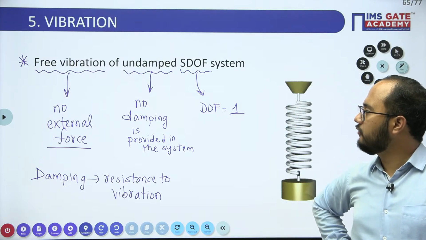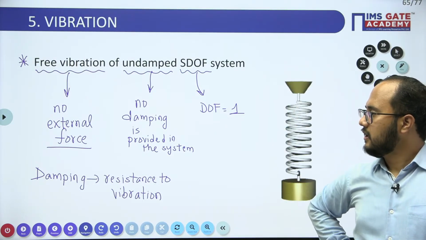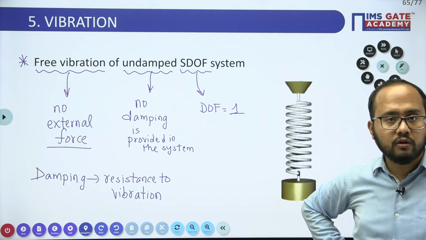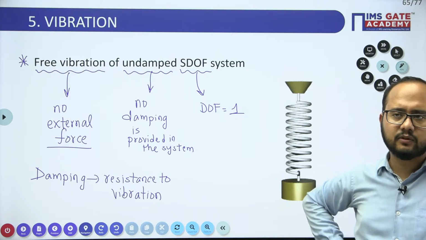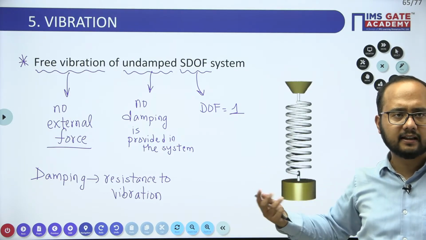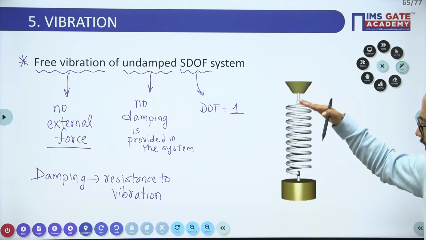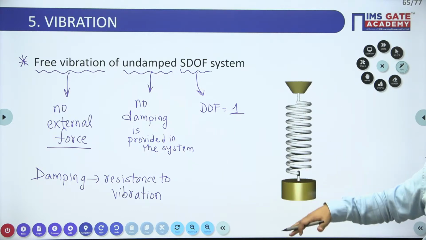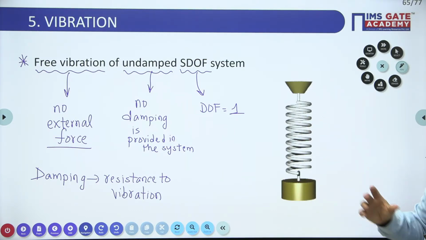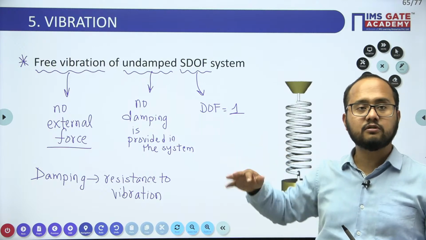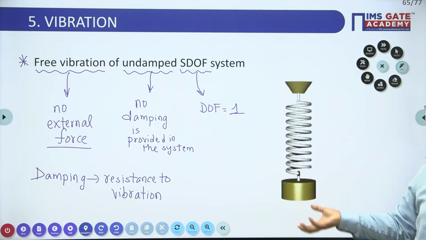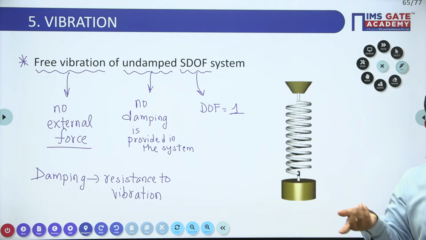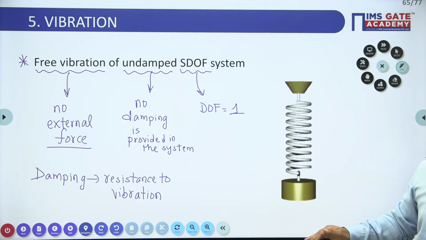So free vibration of undamped single degree of freedom system. No damping is provided, no external force is there. Simply the system is vibrating on its own. Initially we have displaced the system, that's why vibration is set up in the system. Like this example, if I displace this mass, vibration will set up. After initial disturbance, it will vibrate on its own. There is no requirement of any external force so that it will vibrate. Yes, obviously some initial disturbance is there, but no external force is present when it is vibrating. Are you getting the point?